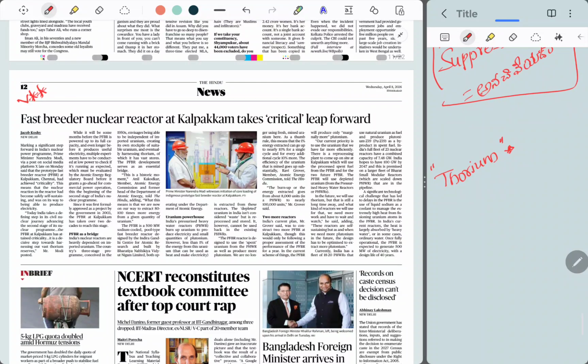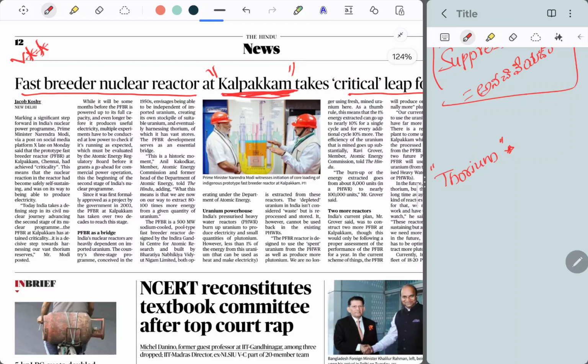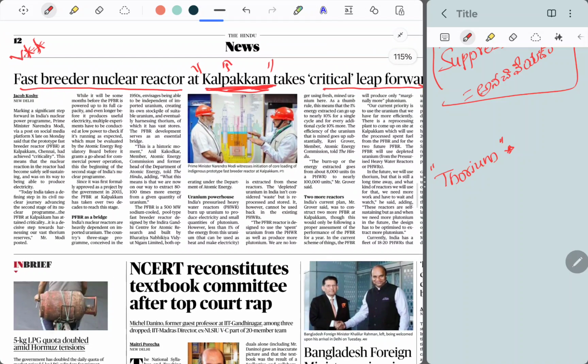Now see this news item. Fast breeder nuclear reactor at where? Kalpakam. Remember Kalpakam. This is an important GK question as well. Takes a critical leap forward. So one of the nuclear reactors in Kalpakam, which is near Chennai in Tamil Nadu, has reached a critical step wherein it consumes less fuel than it produces.